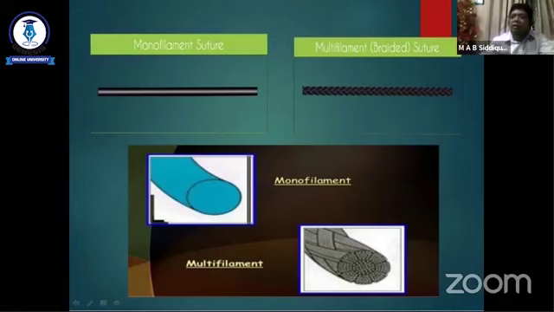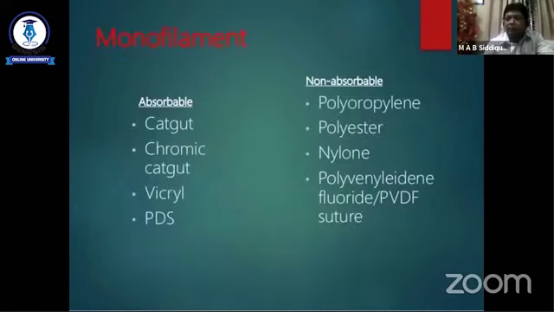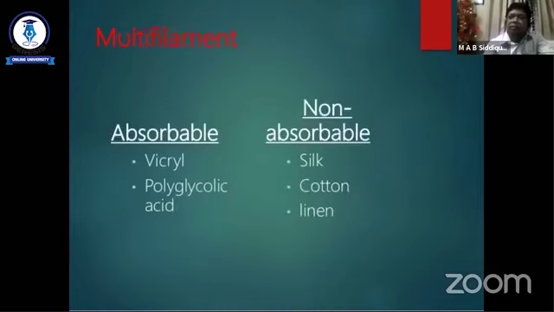There are some benefits from monofilament and some benefits from the multifilament. So what are the monofilaments? Absorbable monofilament may be catgut, chromic catgut, or PDS. Non-absorbable may be polypropylene, polyester, nylon, etc. It may be monofilament, it may be multifilament. Vicryl may be multifilament, polyglycolic acid may be multifilament. Non-absorbable multifilament may be silk, cotton, linen. These are the multifilament suture materials.